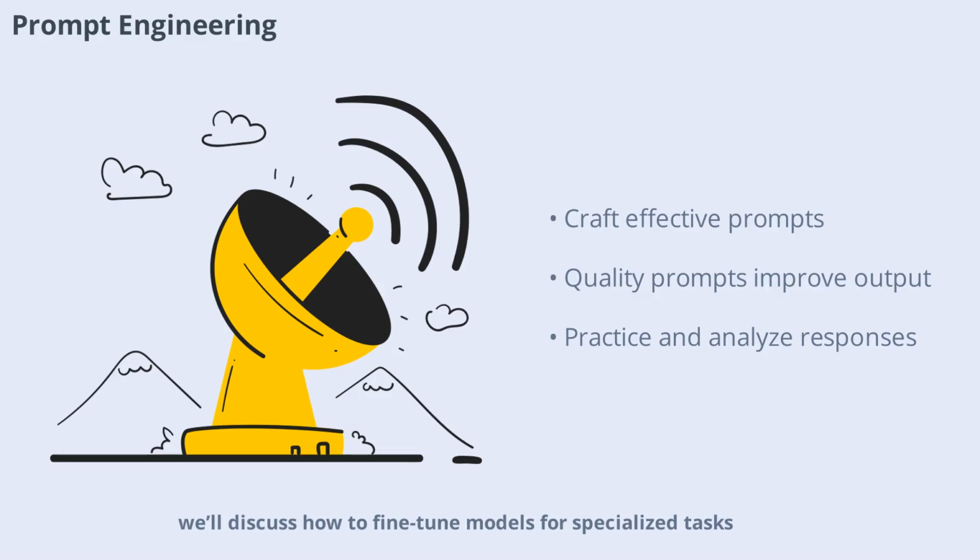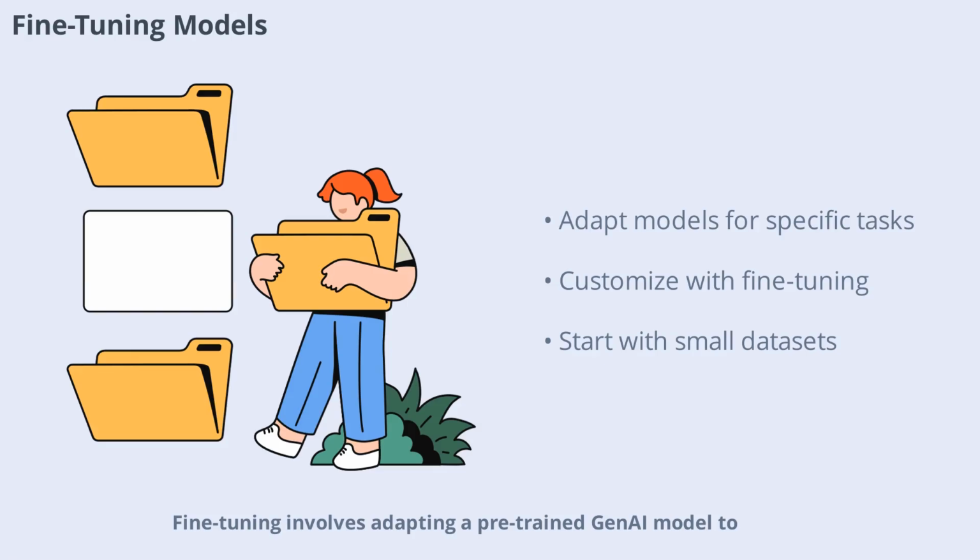Next, we'll discuss how to fine-tune models for specialized tasks. Fine-tuning involves adapting a pre-trained GenAI model to perform specific tasks or match a unique style. For example, you might fine-tune a text model to write in your brand's voice or an image model for medical diagnostics. This process requires additional data and training, but results in highly customized outputs. Beginners can start with small datasets and gradually increase complexity. Fine-tuning is a valuable skill for anyone aiming to create tailored AI solutions.